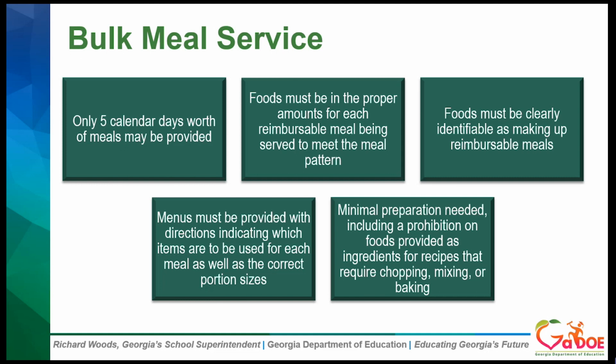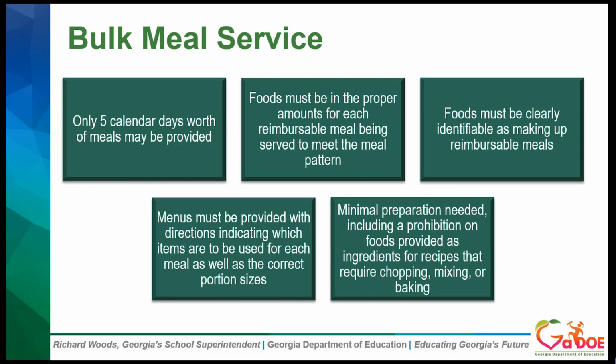Also, with bulk food items, they need to require minimal preparation and minimal addition of extra ingredients. So you need to consider factors such as food safety risks, access to kitchen appliances and cooking tools, and availability of the parent or guardian to assist with meal preparation. Some households may not have access to kitchen equipment.